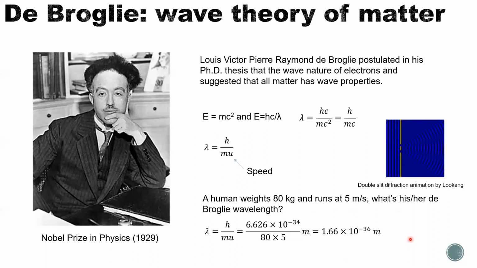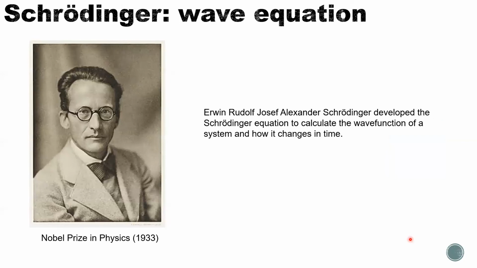Okay, next one. Schrödinger. You probably heard about the Schrödinger equation, and there's actually a company named Schrödinger after him. He also won the Nobel Prize in Physics in 1933, and he discovered the wave equation. To be more specific, he developed the Schrödinger equation. It is used very widely in quantum theory, and it can be used to calculate the wave function of a system.